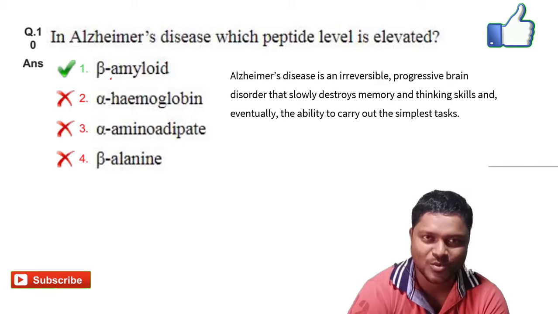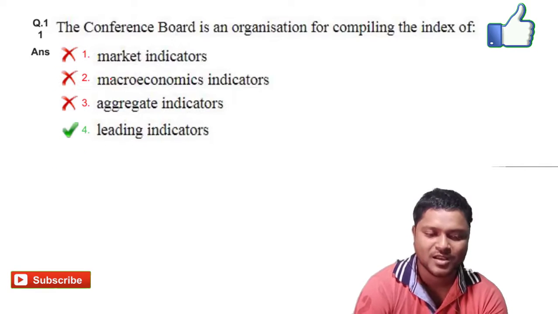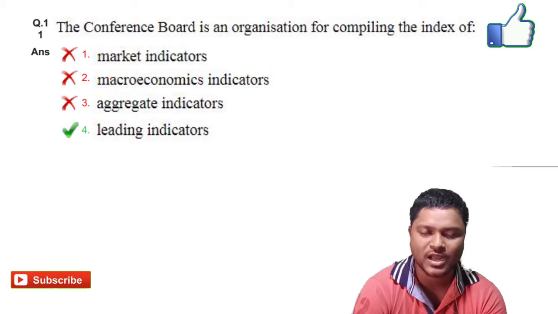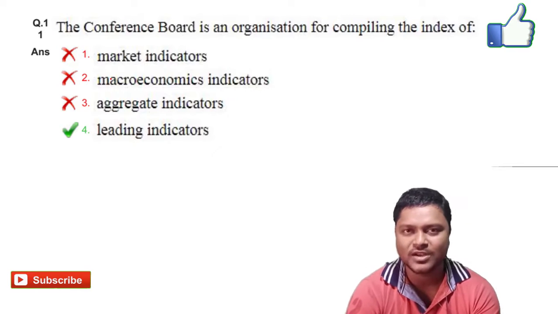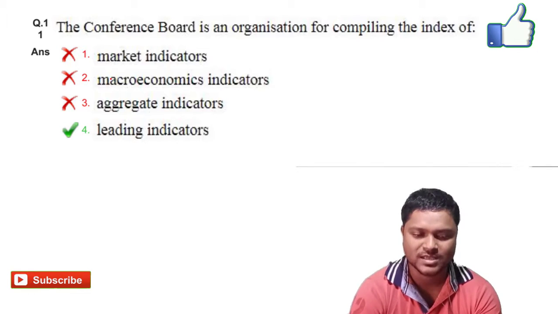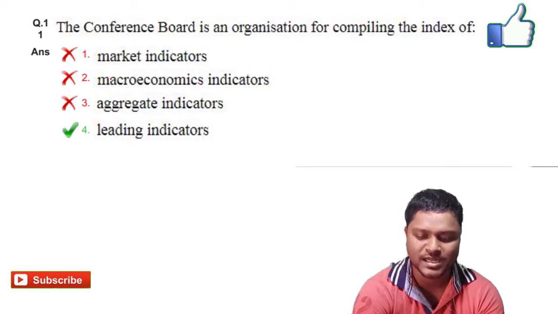Next we will go for question number 11, the Conference Board is an organization for compiling the index of dash. The option 4 is the right answer for it, that is leading indicators.